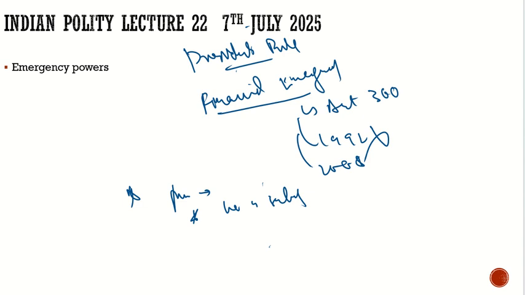No, it is the satisfaction of the Council of Ministers that there is a breakdown of the financial stability and there are issues with the credit of India, or any part of the territory of India is threatened.